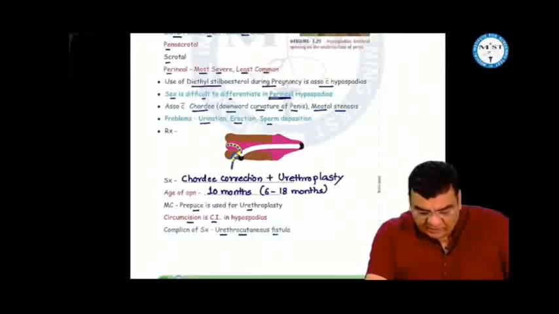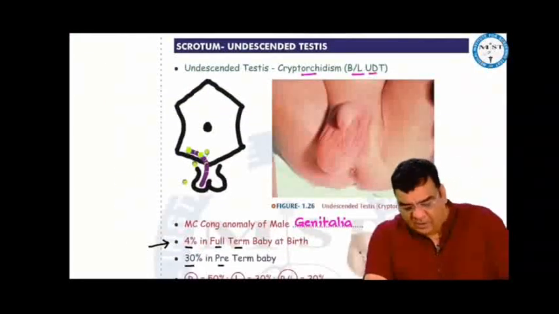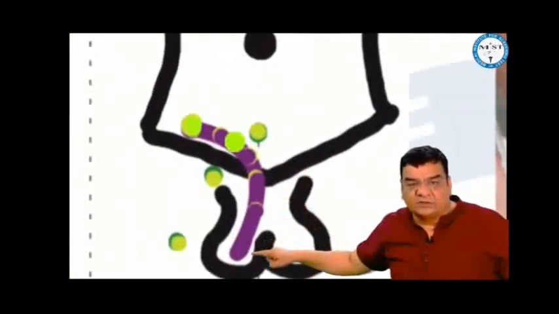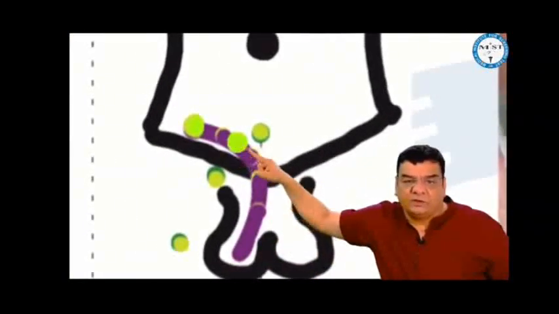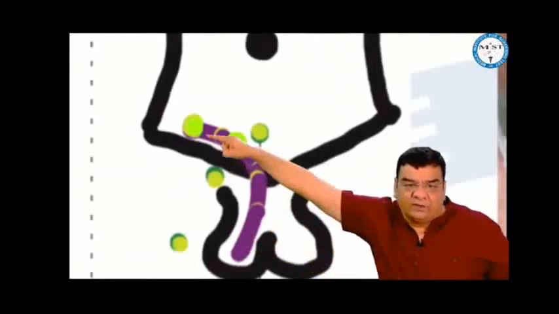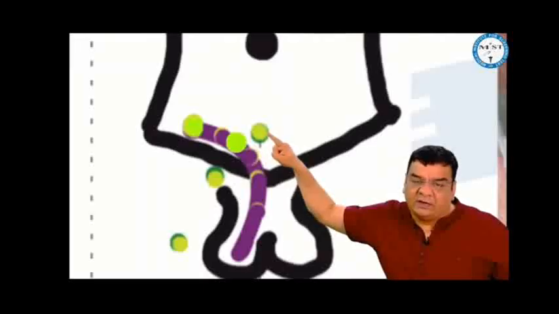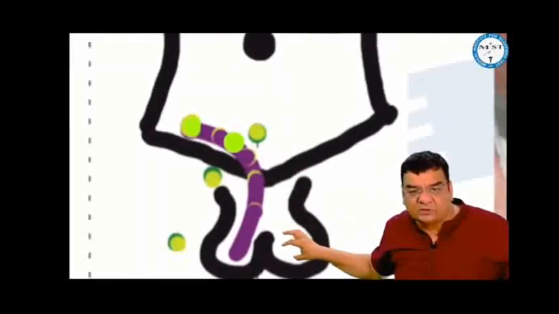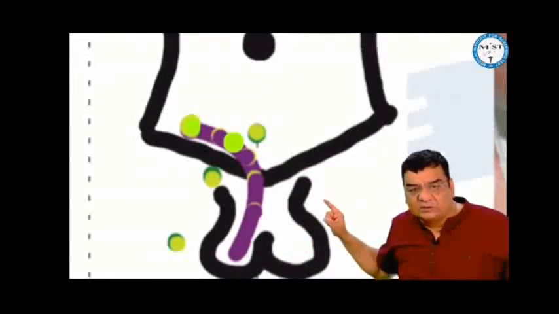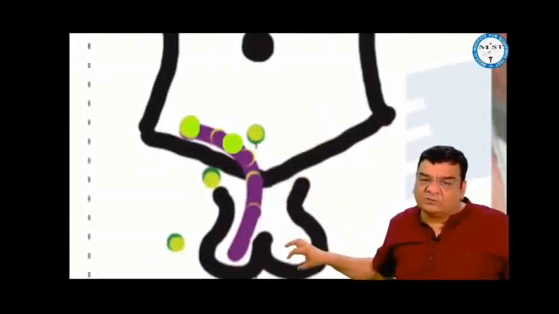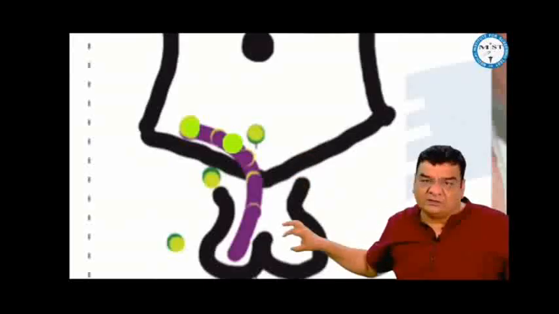Undescended testes. Normally the testes are found in the bottom of the scrotum. This is the normal path of descent of testes: from the deep inguinal ring, inguinal canal, superficial inguinal ring, top of the scrotum and bottom of the scrotum. If the testes are arrested anywhere in the normal path of descent, undescended. If they deviate from the normal path and go somewhere else, ectopic. If the testes were already descended in the scrotum, but due to cremasteric contraction the testes sometimes may ascend up in the inguinal canal, but you can easily bring these testes down into the bottom of the scrotum by simple manual manipulation, this is called retractile testes.